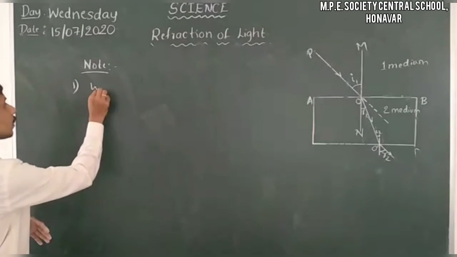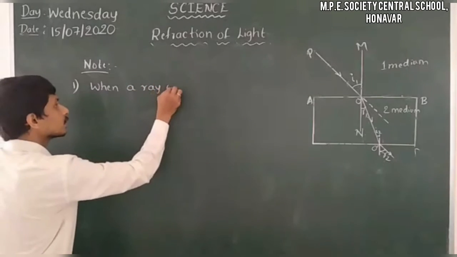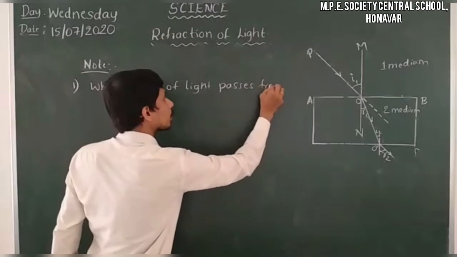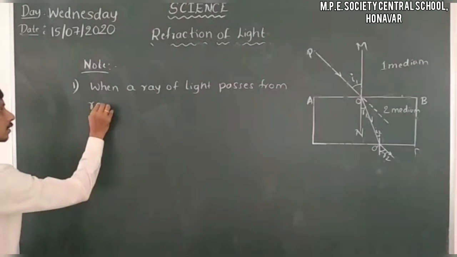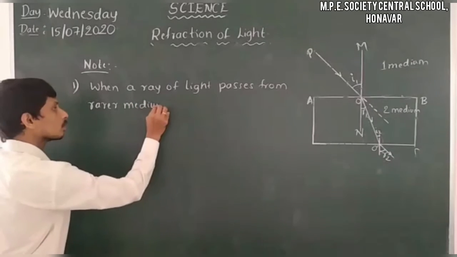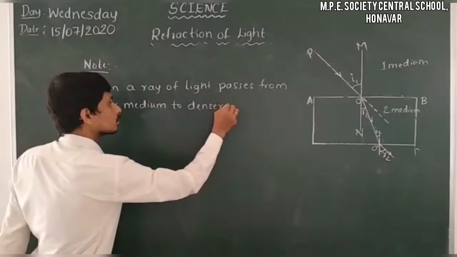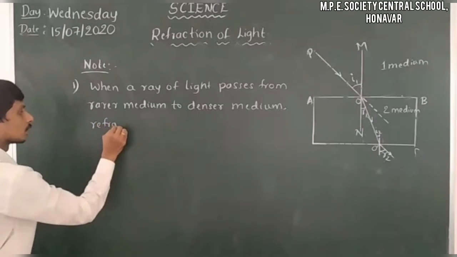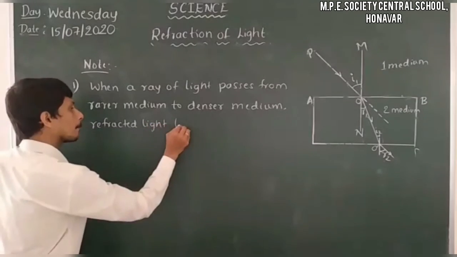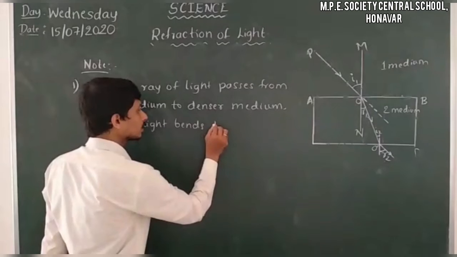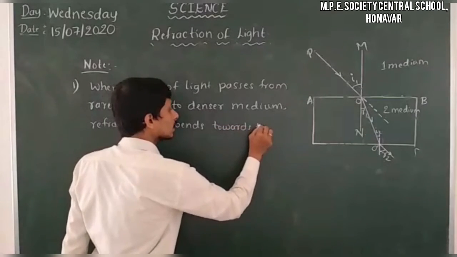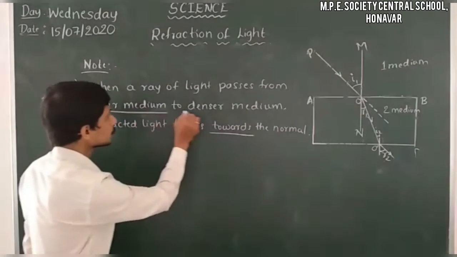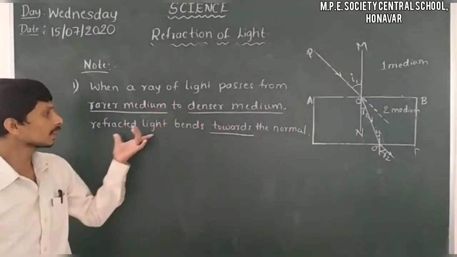That is, firstly, when a ray of light passes from a rarer medium to a denser medium, the refracted light bends towards the normal.